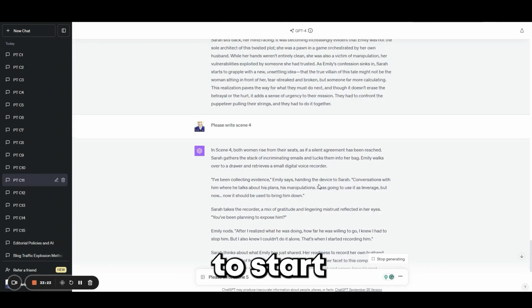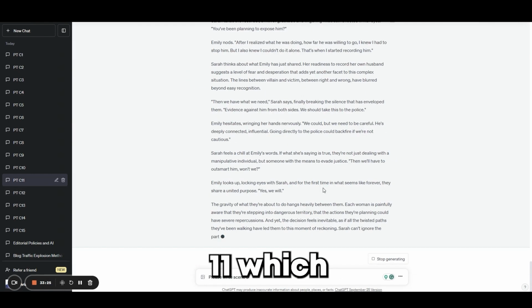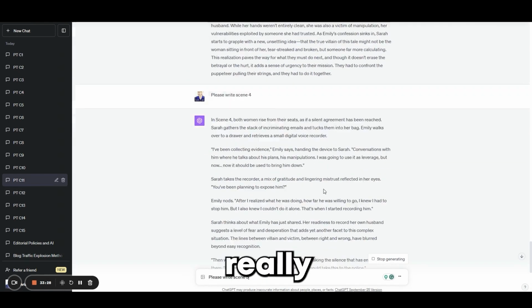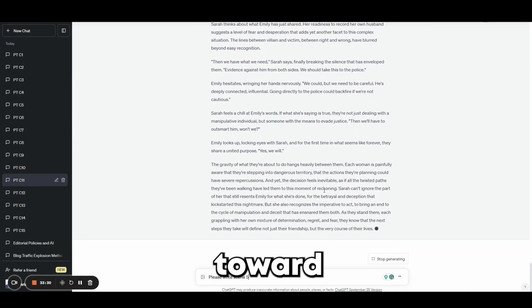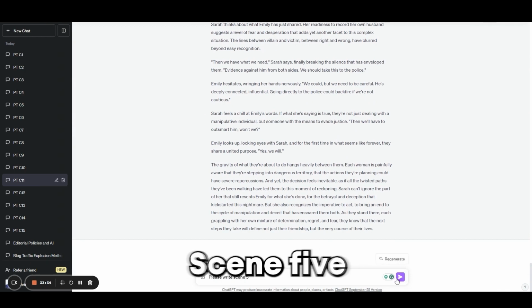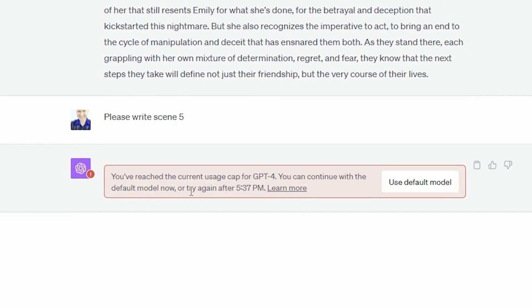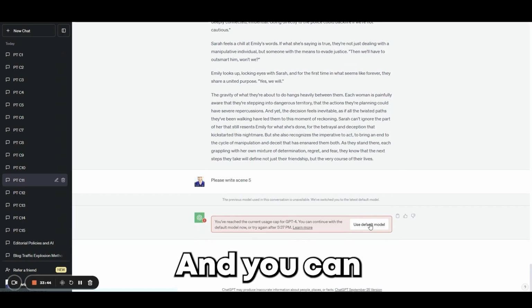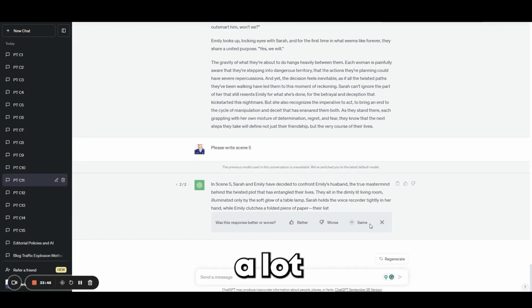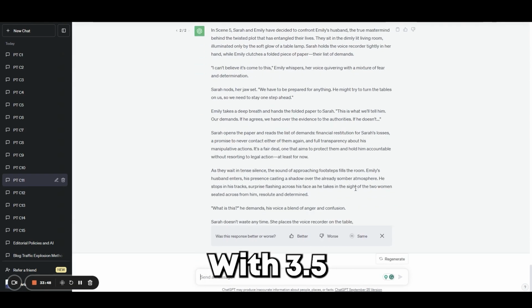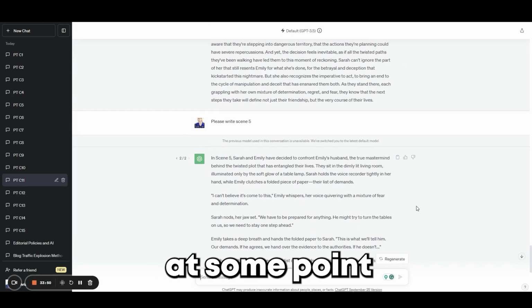We're about to start the last scene in chapter 11, which should be really getting into heading toward the conclusion of this novel. Let's do scene 5. We've reached our current usage cap for ChatGPT 4. You can continue with the default model, and that is what we're going to do. And you can probably see that this is going to go a lot faster with 3.5. I figured we'd hit a cap at some point, and here we are.